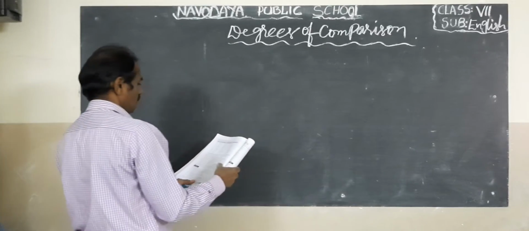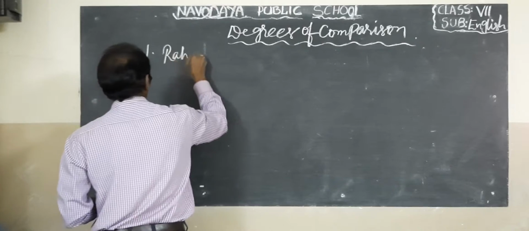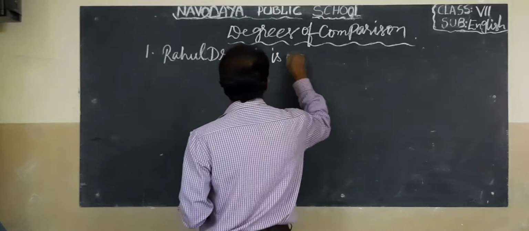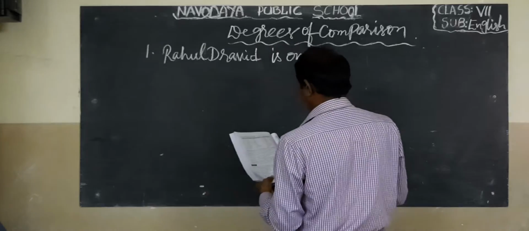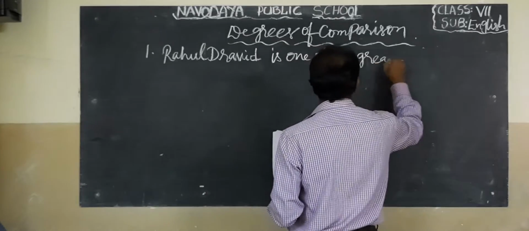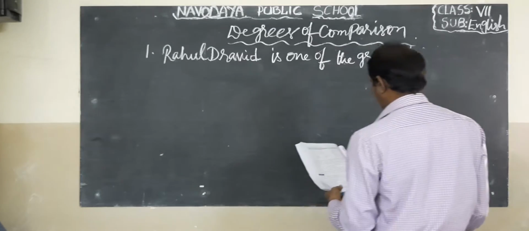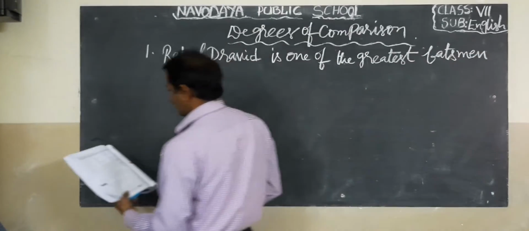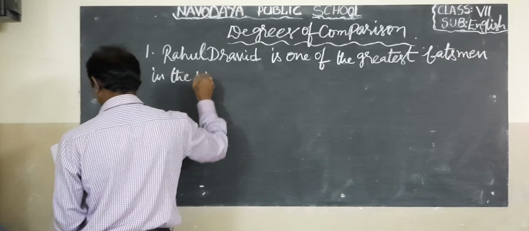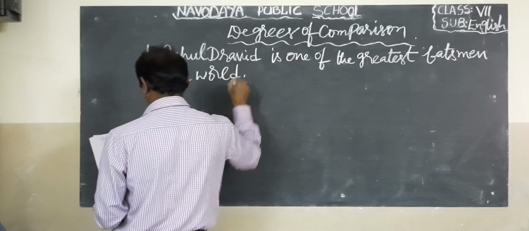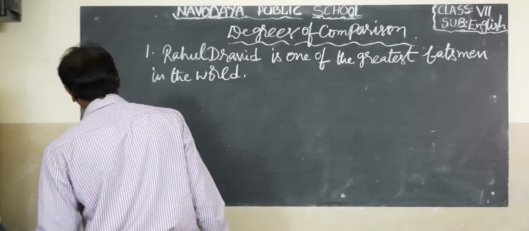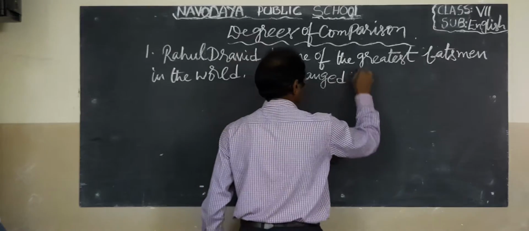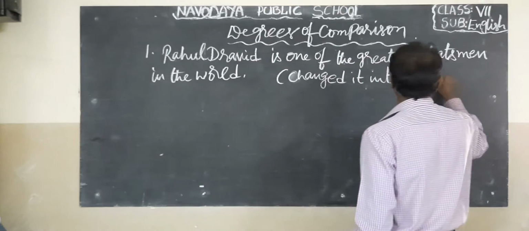For example: Rahul Dravid is one of the greatest batsmen in the world.